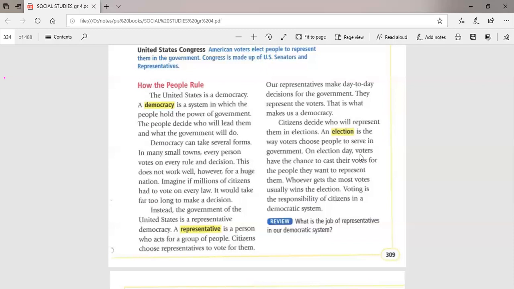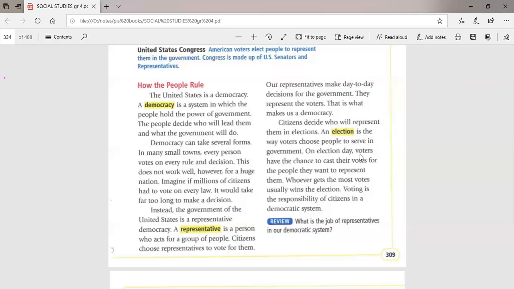After choosing representatives for each state, all of these representatives work in a place called the Congress. In a place called what? The Congress. Okay, so the Congress includes a representative from each state in America.